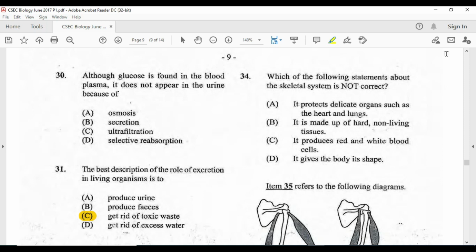That is true. And it gives the body shape. This non-living thing here, if it's non-living, then it can't grow. So this is something for us to look at. Alright, so B is the answer there for us.